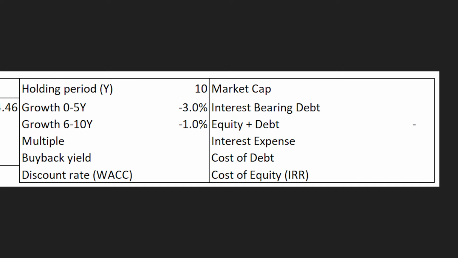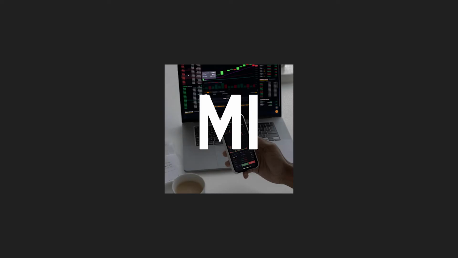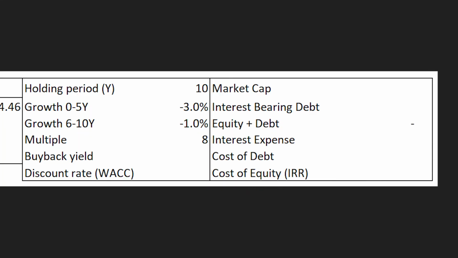Next, we have to assume HP's price to free cash flow multiple at the end of our holding period, so basically in 10 years. Because the multiple usually reflects the future growth potential of a company, and I assumed negative growth rates for the future, I only assumed a price to free cash flow multiple of 8 at the end of our holding period. Next, we have to assume HP's future annual buyback yield.